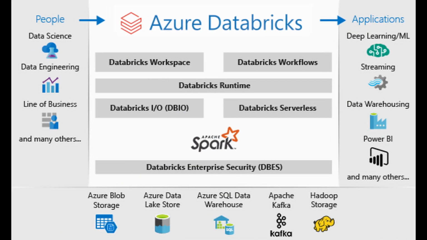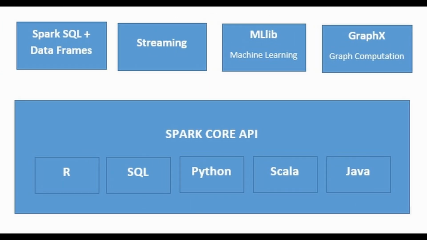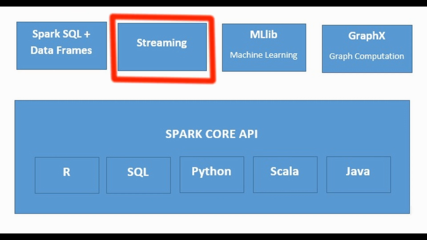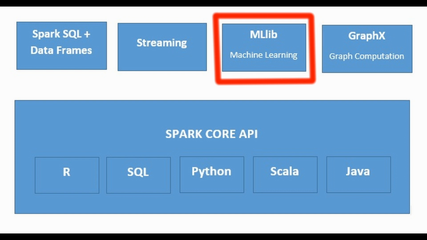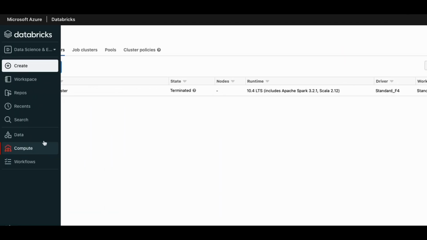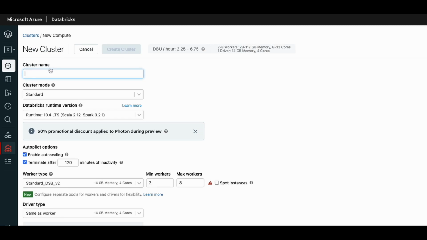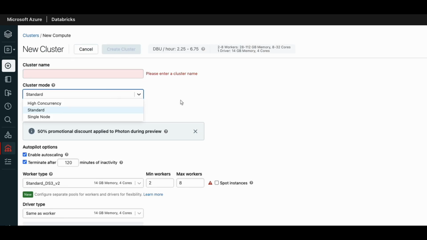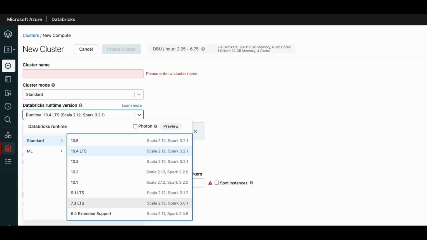Azure Databricks users can easily access Azure Databricks components. It all starts with Apache Spark. Apache Spark is an open source, fast and general engine for large-scale data processing, including Spark SQL, streaming, machine learning, and graph. With just a few clicks, you can start a cluster tuned by Apache Spark at Databricks.